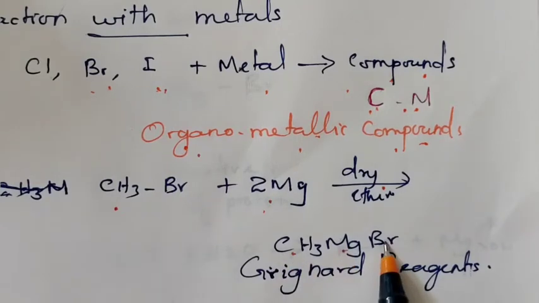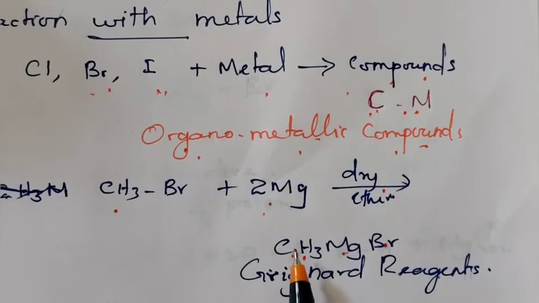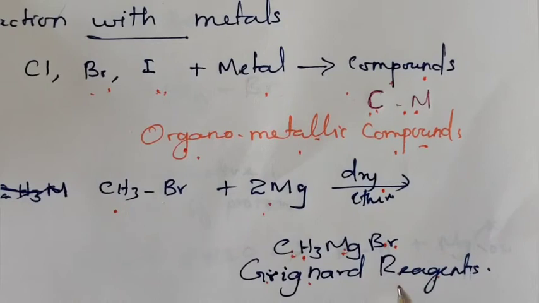For example, methyl bromide when reacted with magnesium in the presence of dry ether gives methyl magnesium bromide. This compound is also known as Grignard reagent, because it was first discovered by Victor Grignard.